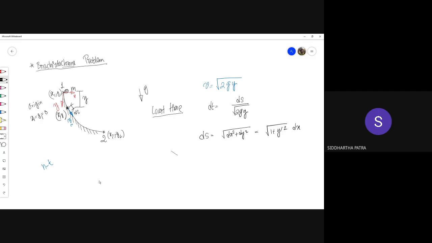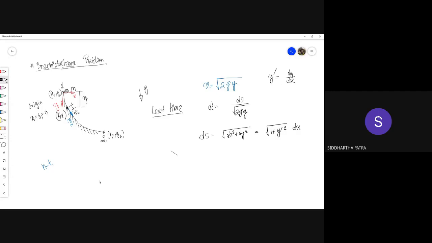Familiar with the term y prime? What does that represent? dy/dx. Slope of the curve. Yes, correct. It does represent the slope of the path.